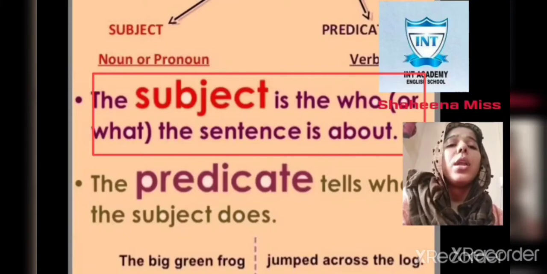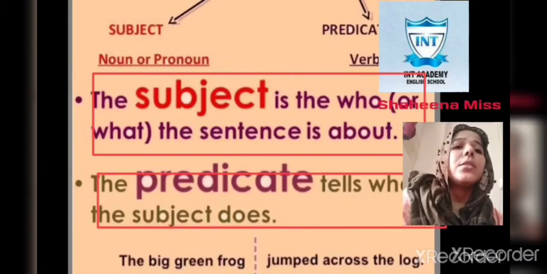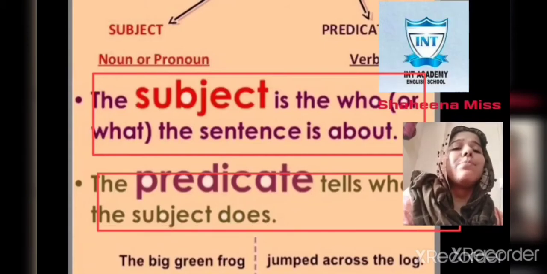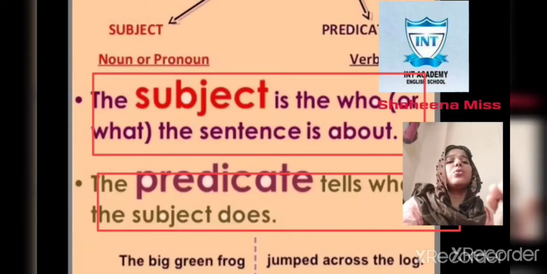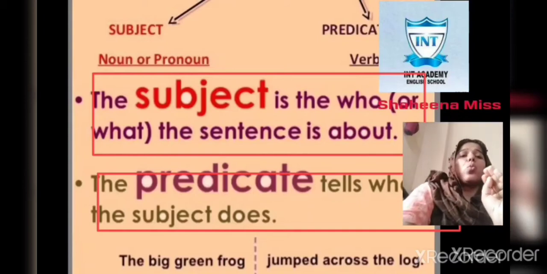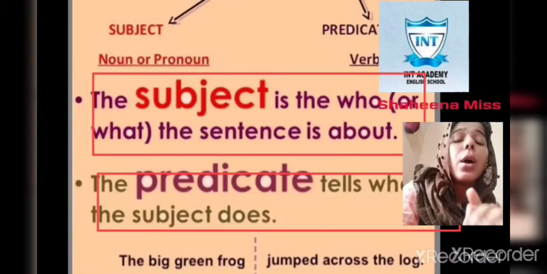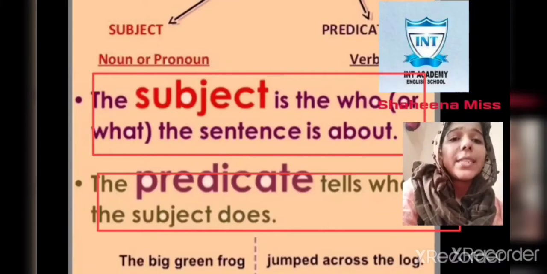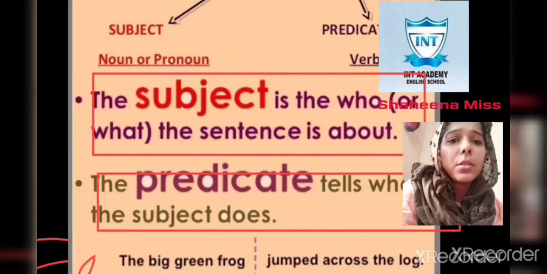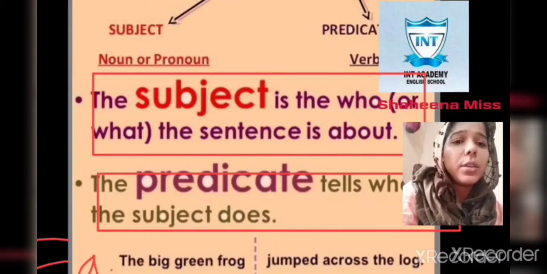And now let me explain the predicate. The predicate tells us what the subject does. We can say the telling part of the sentence is called a predicate. What the subject is doing, that part is called a predicate. For example, see the example on your screen.